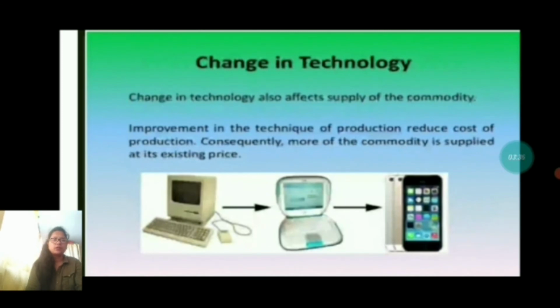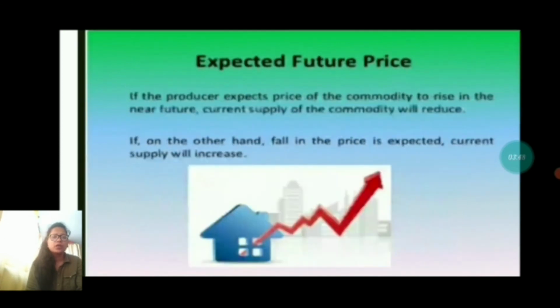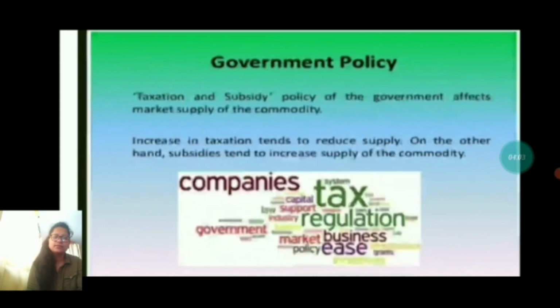Next one is change in technology. Change in technology also affects the supply of the commodity. Improvement in the technique of production reduces cost of production. Consequently, more of the commodity is supplied at its existing price. Next one is expected future price. If the producer expects the price of the commodity to rise in the near future, current supply of the commodity will reduce. And if, on the other hand, a fall in the price is expected, the current supply will increase.